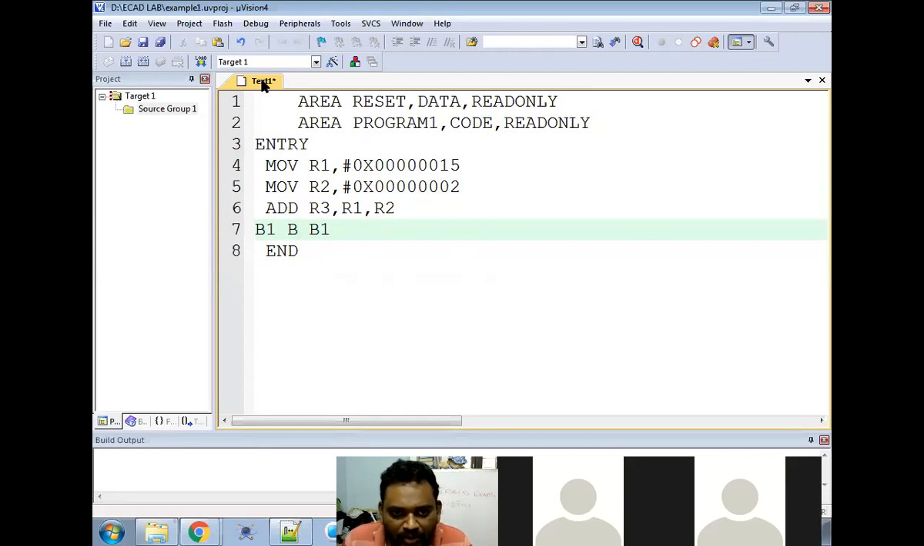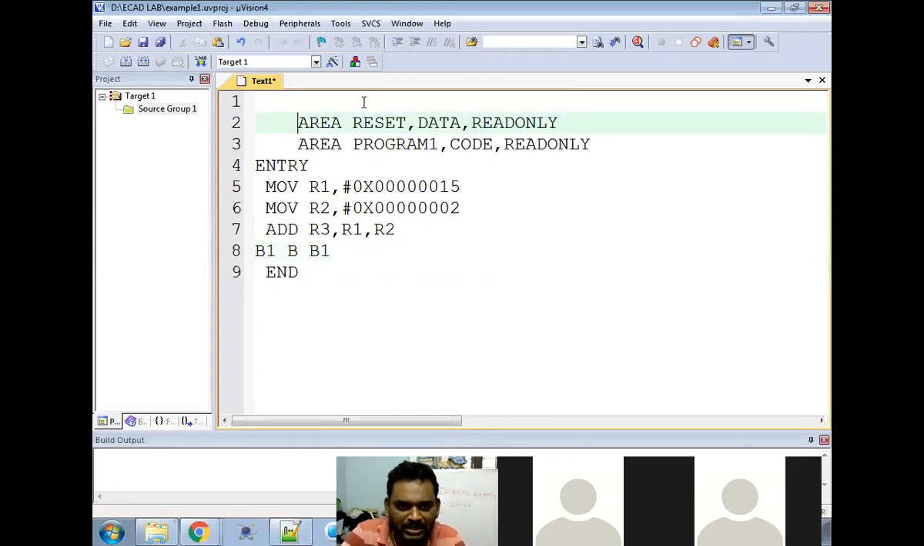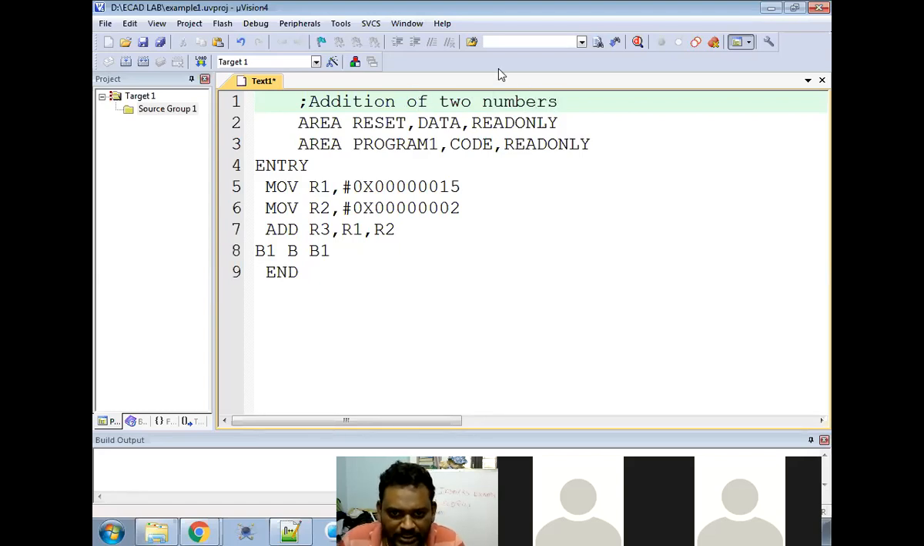So now I want to save this program. This is my program name. The comments and everything are the same as in the previous programs. This is to add two numbers. That is the purpose I am writing this program. So, addition of two numbers, simple.